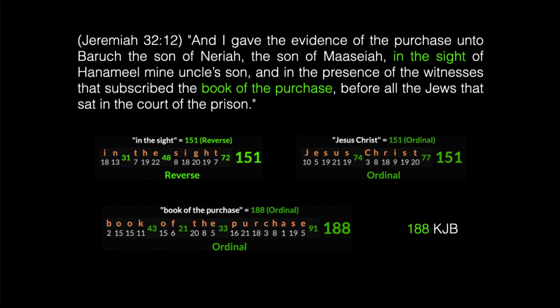Verse 12, "And I gave the evidence of the purchase unto Baruch, the son of Neriah, the son of Maaseiah, in the sight of Hanamiel, mine uncle's son, and in the presence of the witnesses that subscribed the book of the purchase before all the Jews that sat in the court of the prison." The phrase "in the sight" has a value of 151 using the reverse, the value of Jesus Christ using the ordinal. The phrase "book of the purchase" has a value of 188, like Jesus of Nazareth, and the word "book" occurs exactly 188 times in the King James Bible.